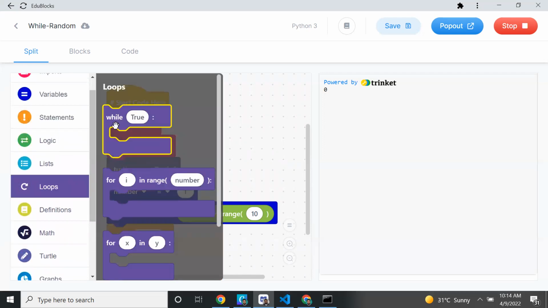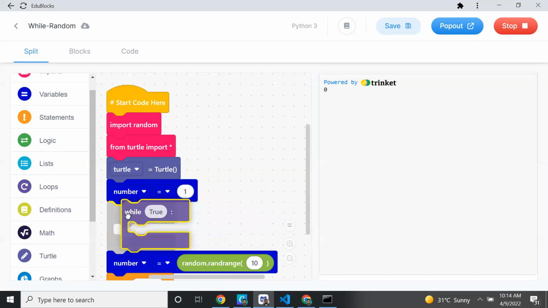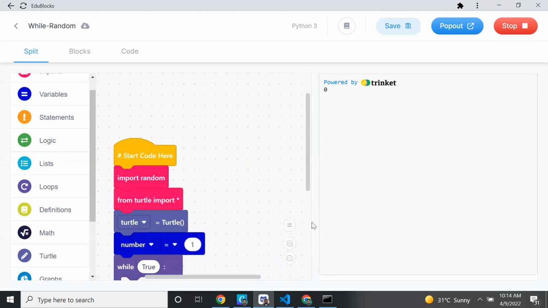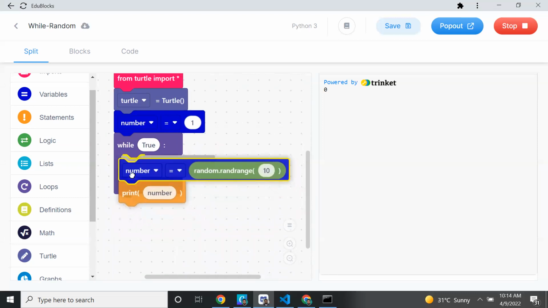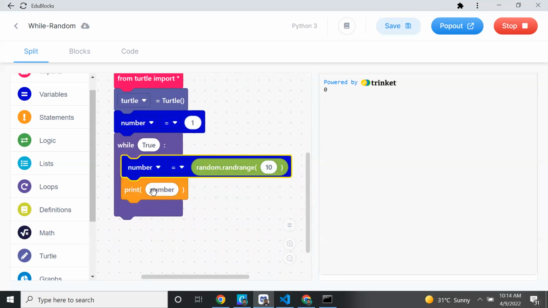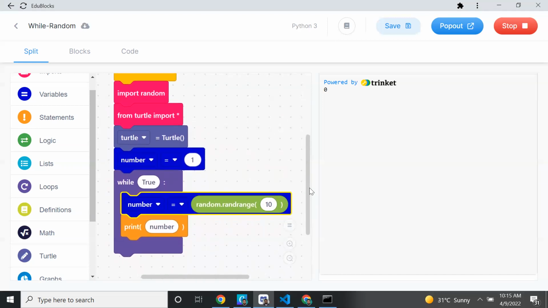and select the while. While is there, you can see, right? You can put the while after number equal to 1. After number equal to 1, you add that while loop. Okay. So after adding, just drag and put it inside this. So inside the while loop, I'm generating a random number and printing that number. This is the code. So add these and let me know.